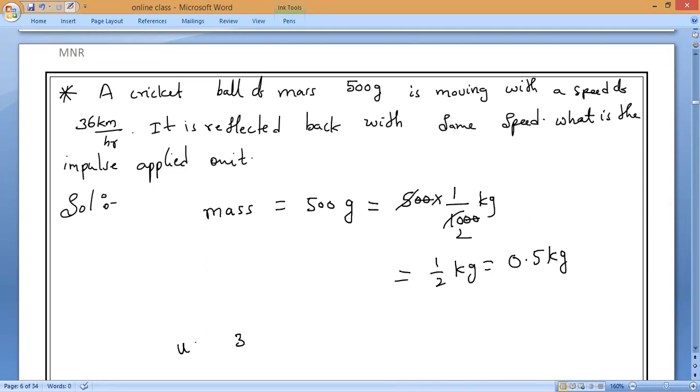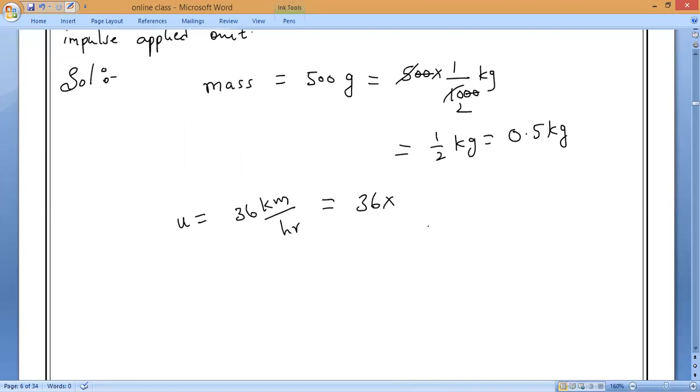Now, let me take the initial speed. Initial speed is equal to 36 kilometer per hour. I convert kilometer per hour into meter per second. Which one do we have to multiply? I already taught you, 5 by 18. So 5 by 18 meter per second. 18 twos are 36, which is equal to 10 meter per second. That is the initial velocity. Right or wrong?